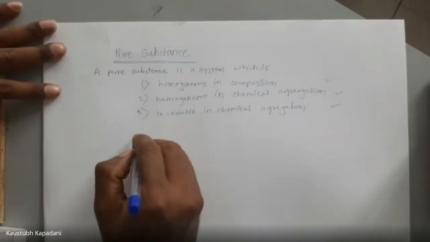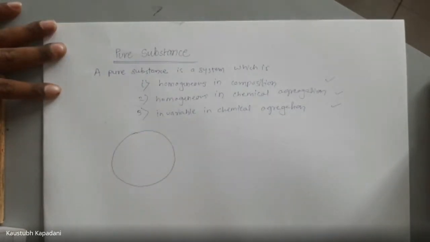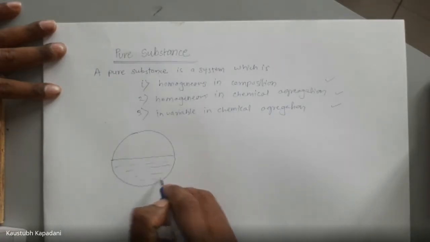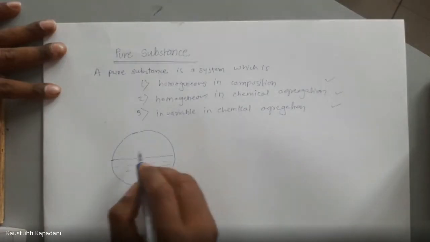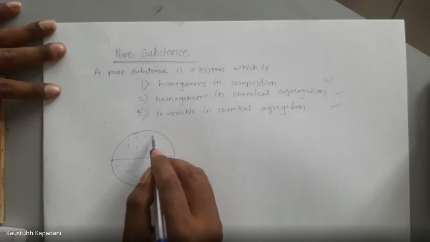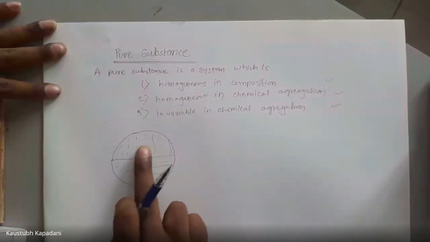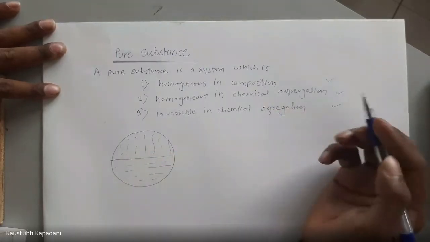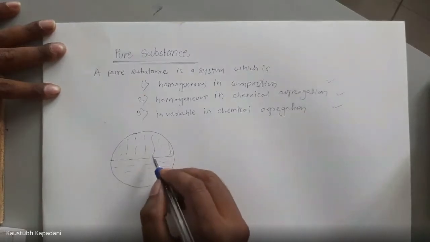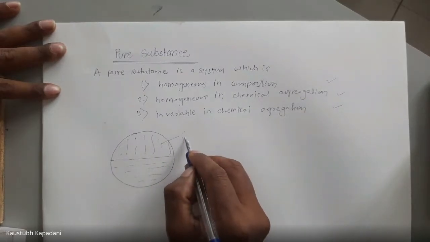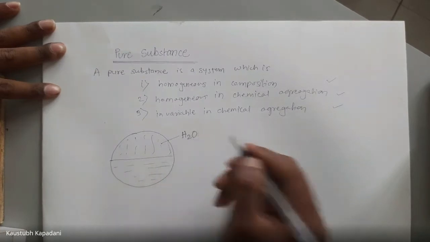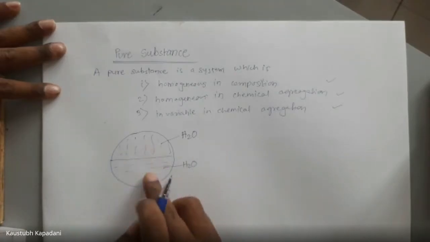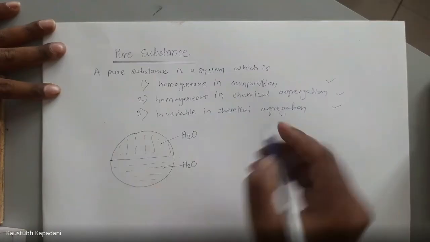For example, suppose we have a container. In this container, we have kept some water. Also, this container has steam. So half part steam, half part water. Now let's see whether these three conditions get satisfied or not. Now here there is steam. So what is the chemical composition? H2O. For the liquid water, it is H2O. So the chemical composition is the same throughout this vessel. So this condition gets satisfied.